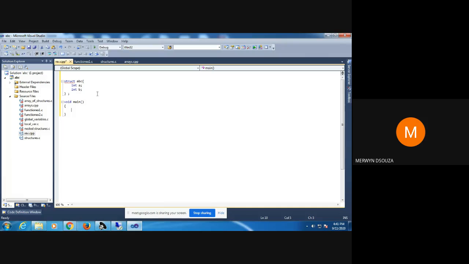Suppose I have a structure like this. Now, I'm getting an error because I'm not writing the entire program. Suppose I have a program like this. What are the two different ways of declaring a structure variable in this example?